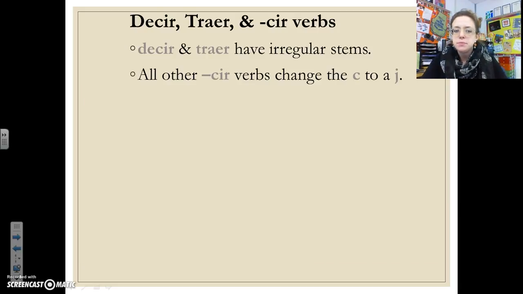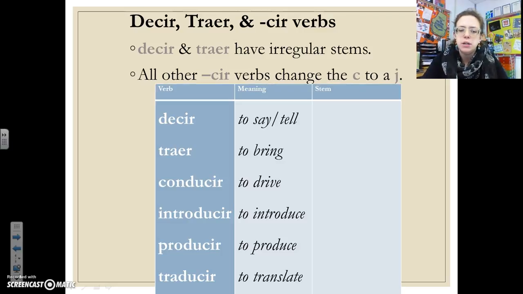All right? Now, decir, traer, and other CIR verbs have irregular stems. Okay? Decir and traer are completely irregular, and then all other CIR verbs change the C to a J. All right, let's just take a quick look. All right, so decir means to say or to tell. The stem of decir is dij. Traer means to bring. The stem of traer is traj.